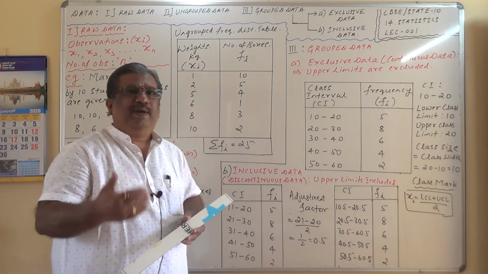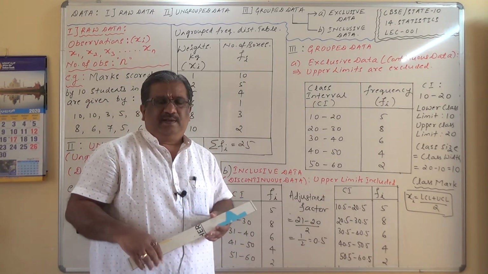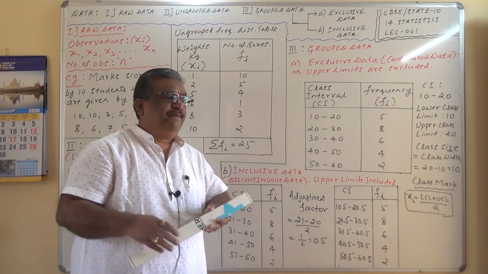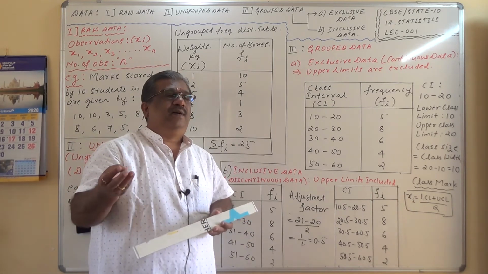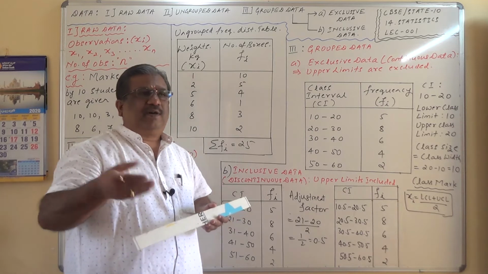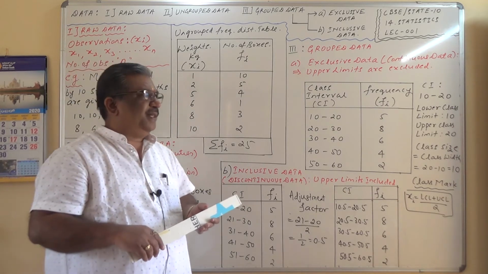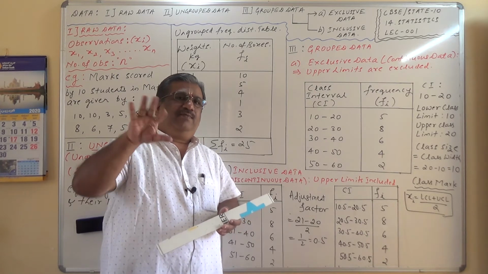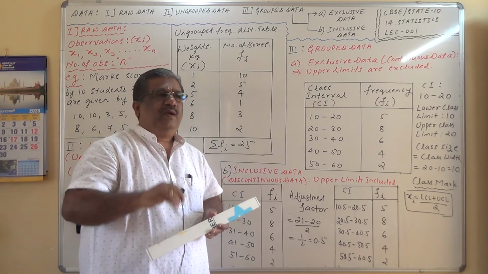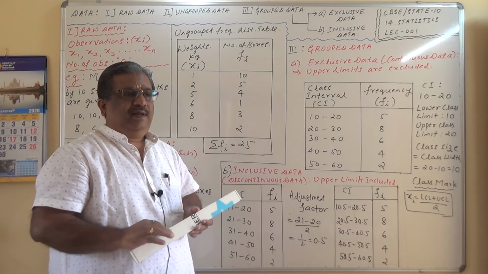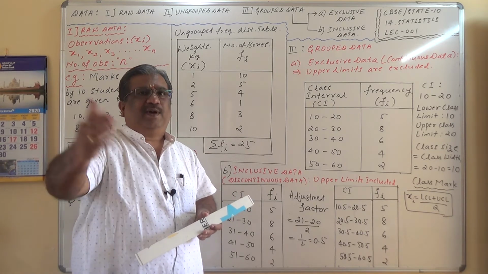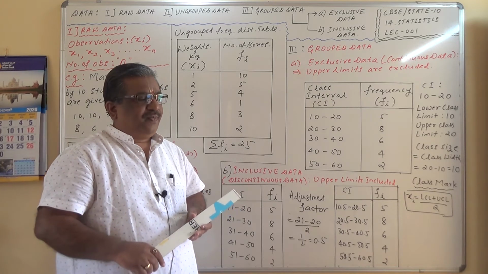If you look at the formulae of arithmetic mean, there are three methods for grouped data: the direct method, then the shortcut method, which is also called the assumed mean method, and one more, the step deviation method. If you look at the formula of all these, what is involved is basically the class mark, and a few further columns.